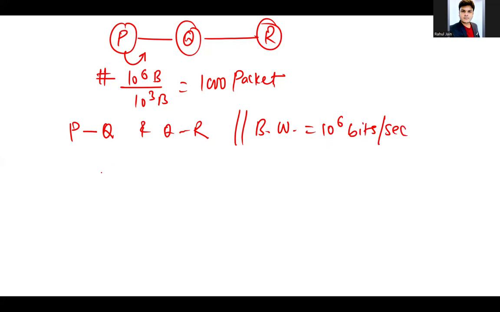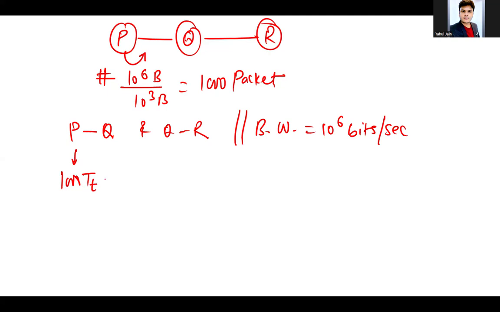Now if we want to solve this question, we need to transmit all the packets. So for that, transmission time will be required, that is 1000 into TT, the transmission time taken by each and every packet.